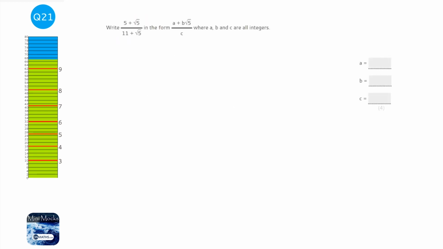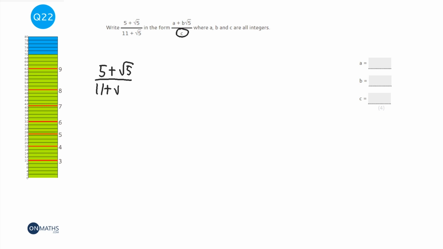This question might just ask you to rationalise the denominator. It might ask this question in the form that it's in, or it might ask you to show that that fraction is the same as another one, where you'll get marks for the working out. What rationalising means is to get rid of the square root off the bottom of the fraction. Now I'm going to write this out again to make it a bit bigger.